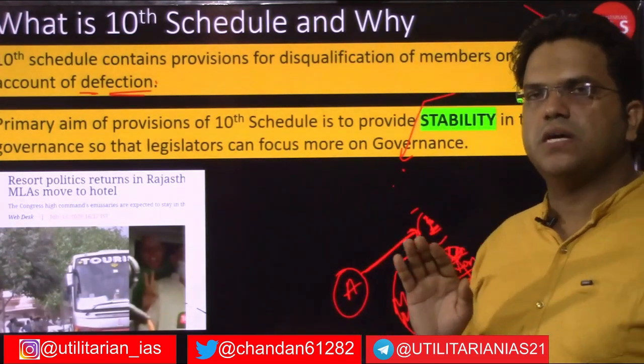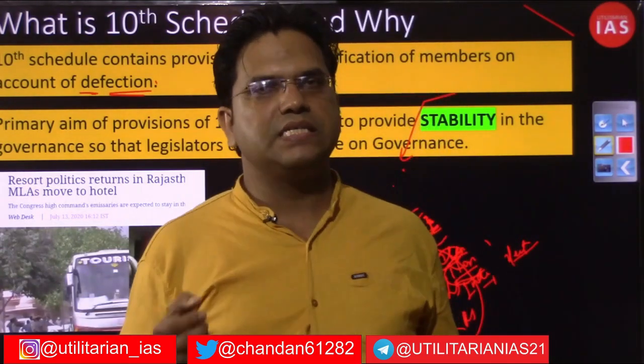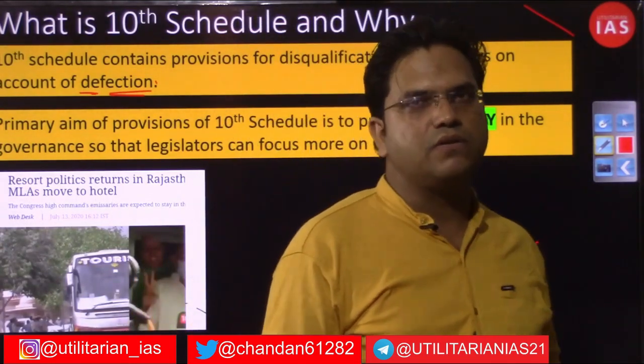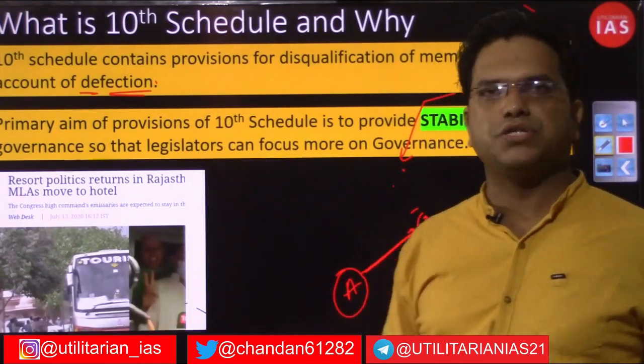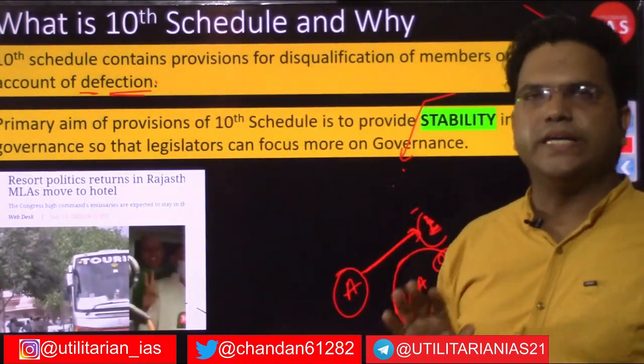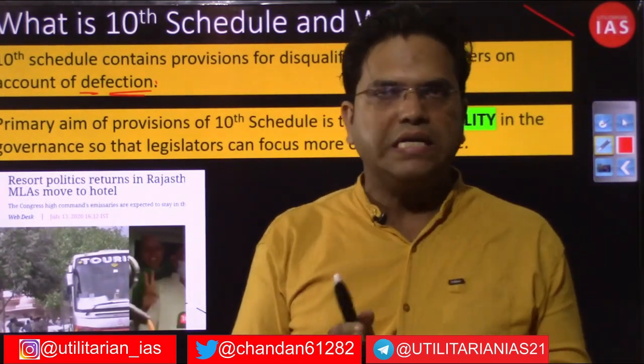All these classes of members of Parliament, Legislative Assembly or Legislative Council are subject to the anti-defection law contained in the 10th schedule of the Indian Constitution. I hope you already have an idea of what this 10th schedule is.